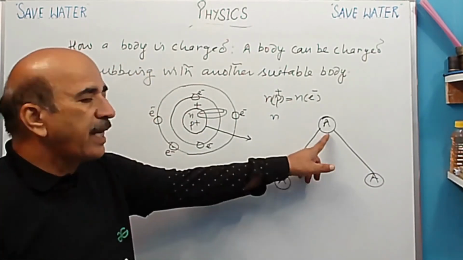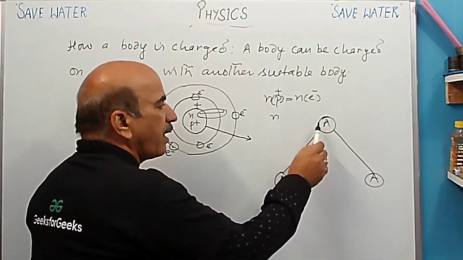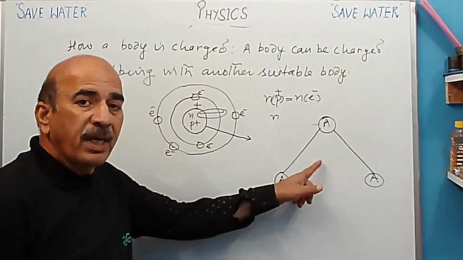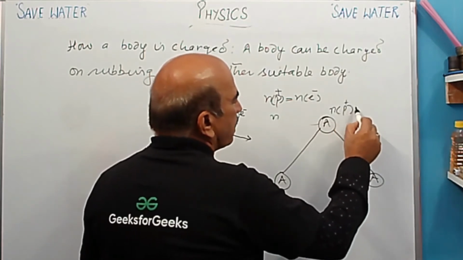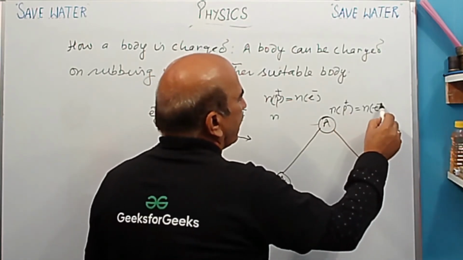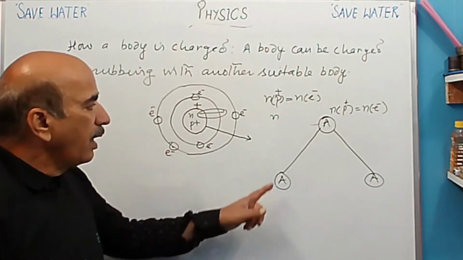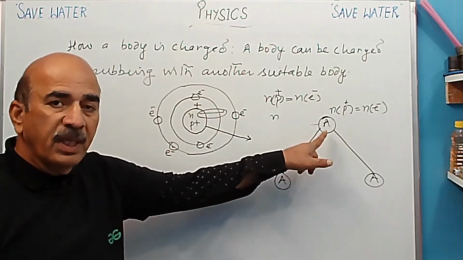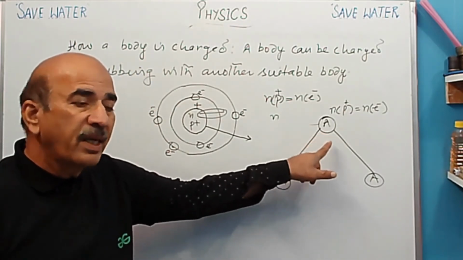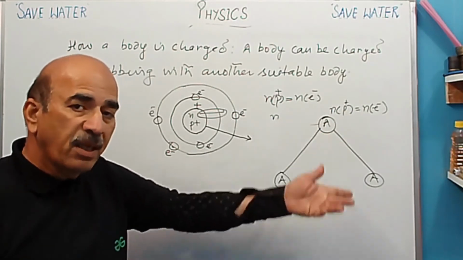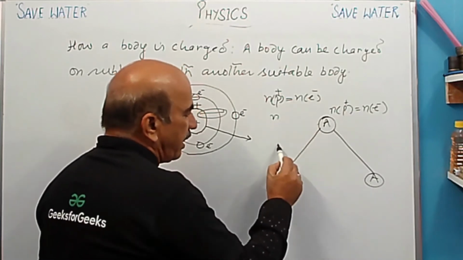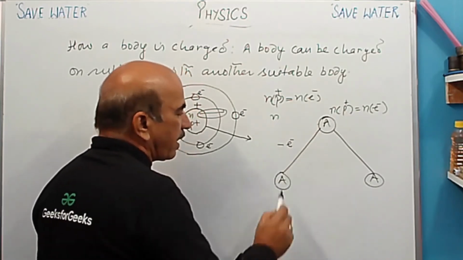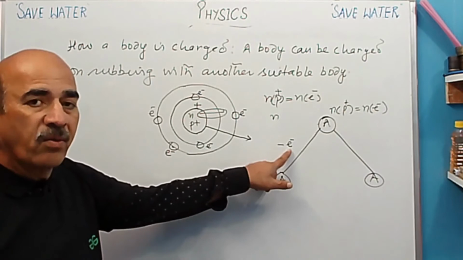Here this is atom A. This is atom A and it has not been charged. This is a neutral atom. So in a neutral atom, the number of protons, positive charge protons, is equal to the number of negative charge electrons. And if this atom is rubbed, meaning the body containing the atom is rubbed with another suitable body, and this atom is losing electrons. It is losing electrons. Okay, minus we have shown. It is losing one electron.